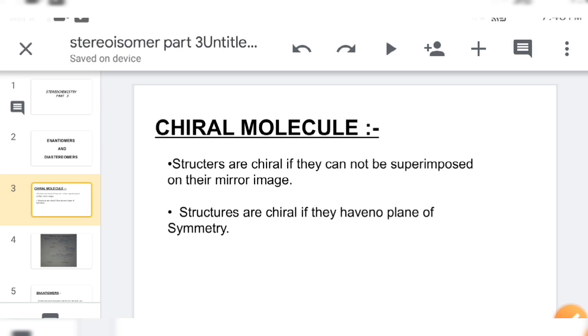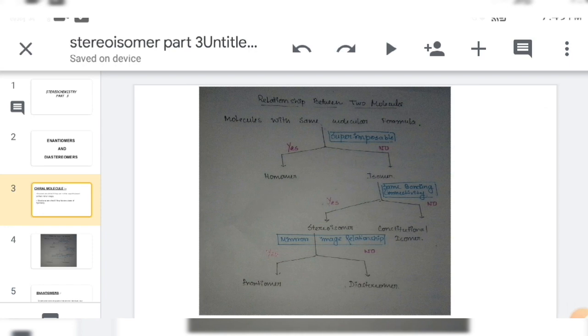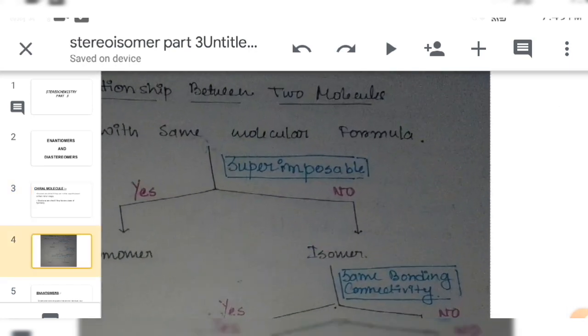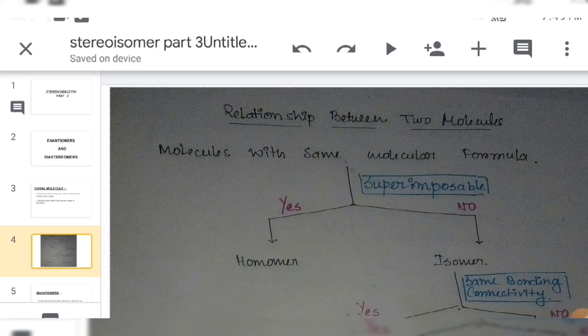Then, to know enantiomers and diastereomers, we have to know the relationship between two molecules. We can divide it in many parts. Two molecules have the same molecular formula.